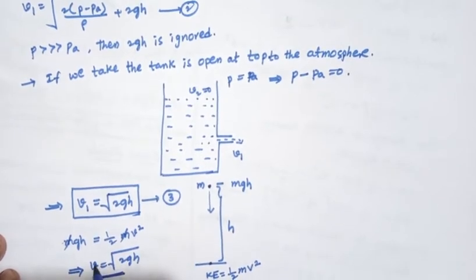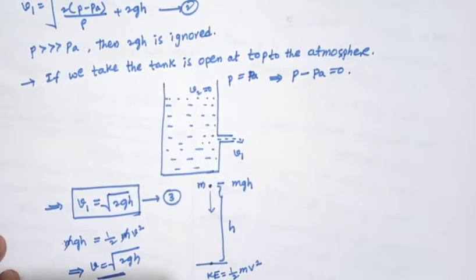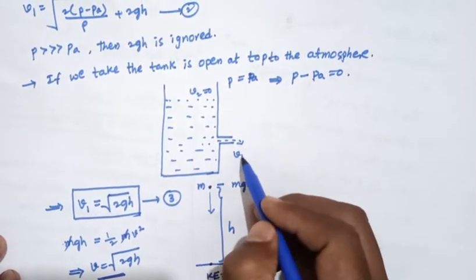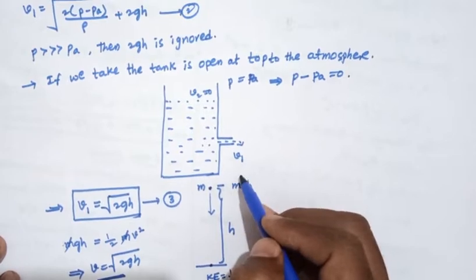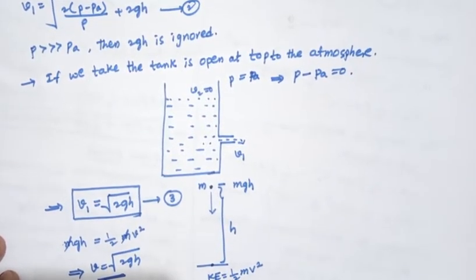So for a freely falling body, the velocity is square root of 2gh. So when the fluid is moving, it is dropped to the ground, the same equation as for a freely falling body.